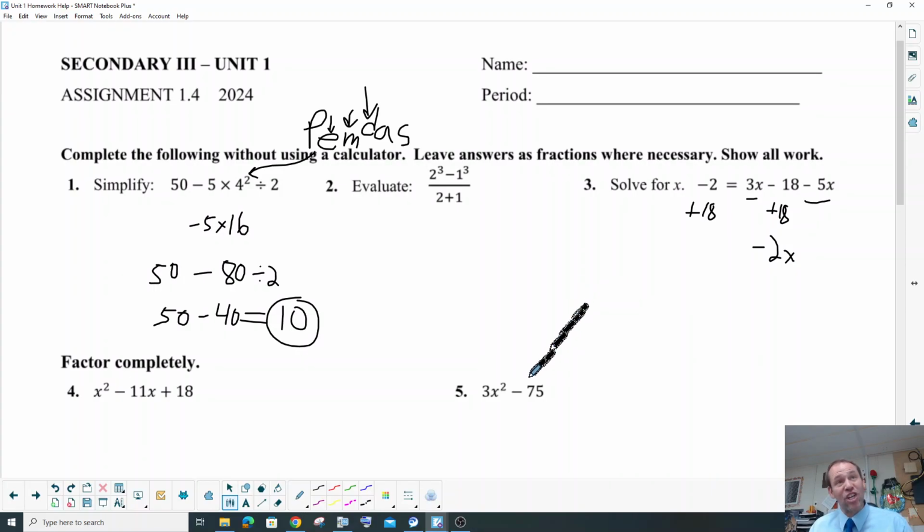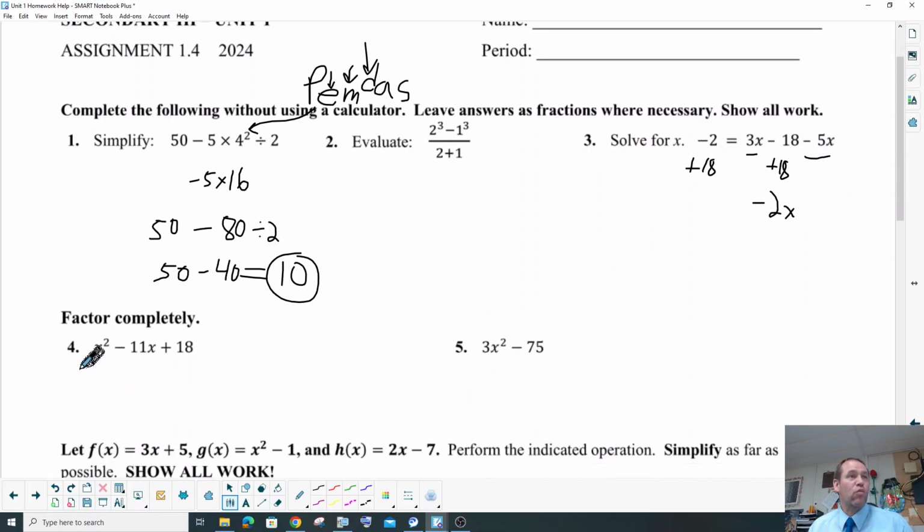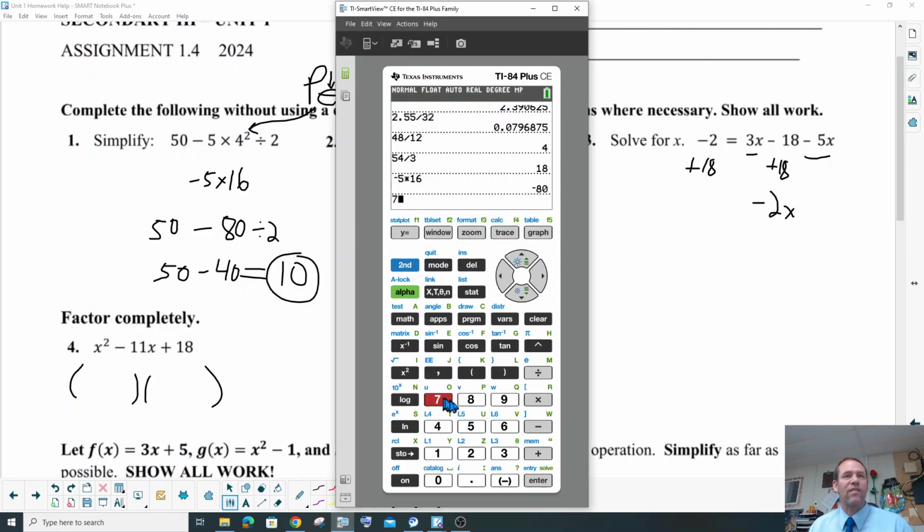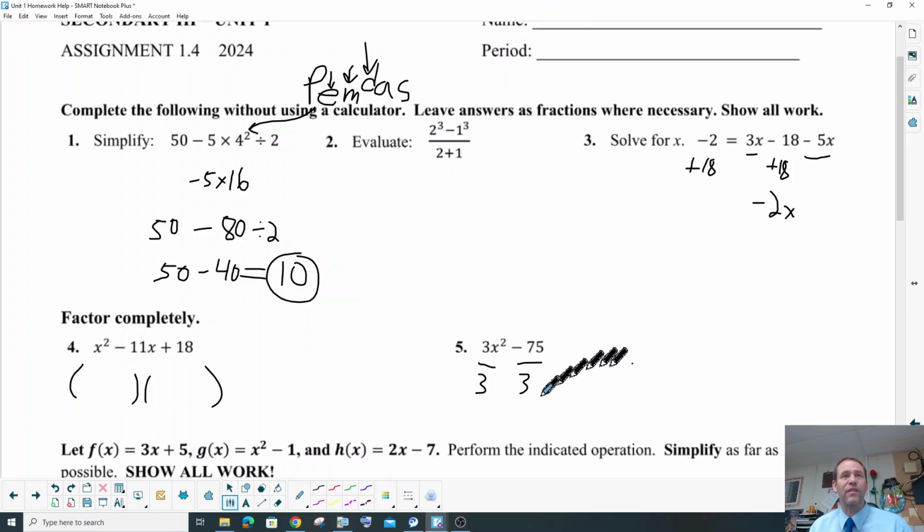What about factoring? Do you remember how to factor? So do you remember how to do regular factoring? X and x. What are factors of 18? Do you remember how to pull out the GCF? So if we pull out a 3, what do we have left? Well, what's 75 divided by 3? I think it's 25. You know it's 25.